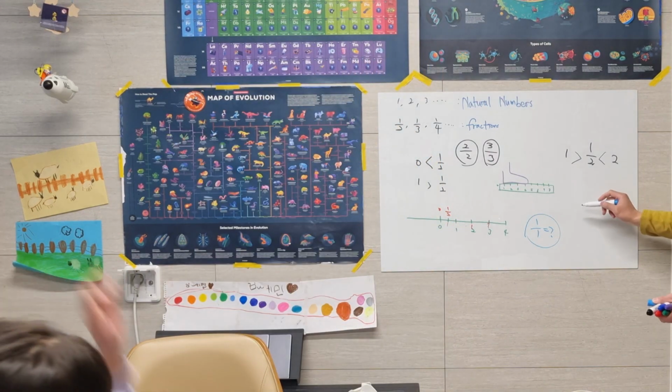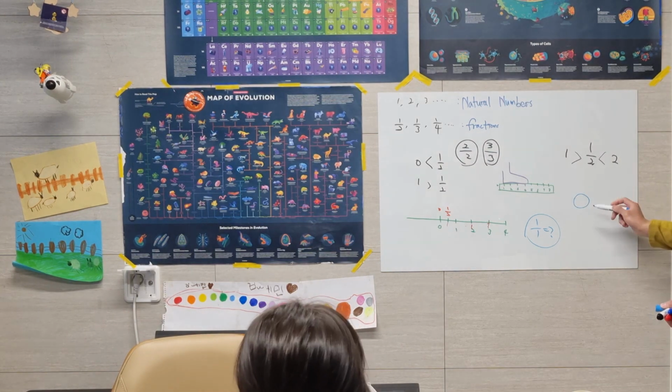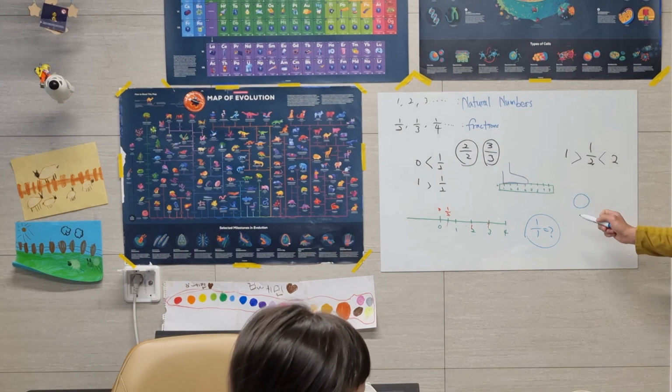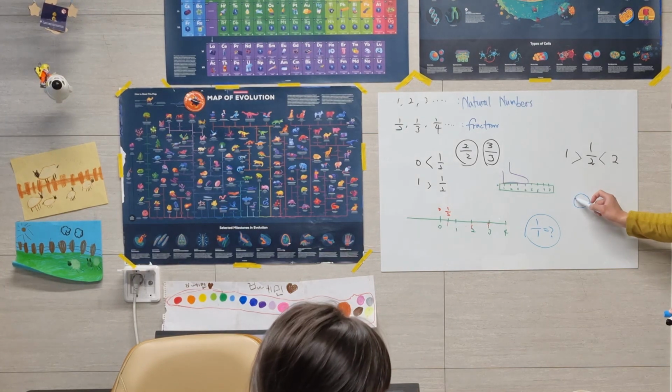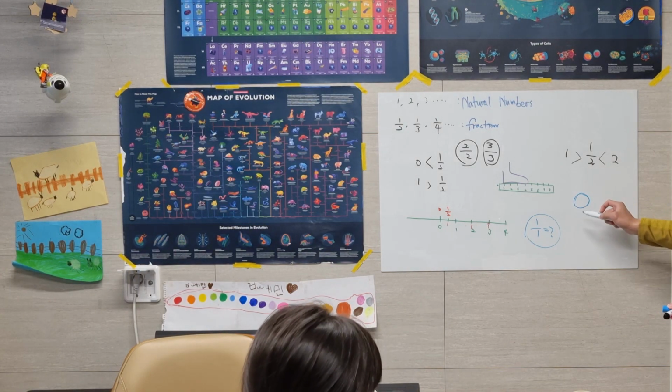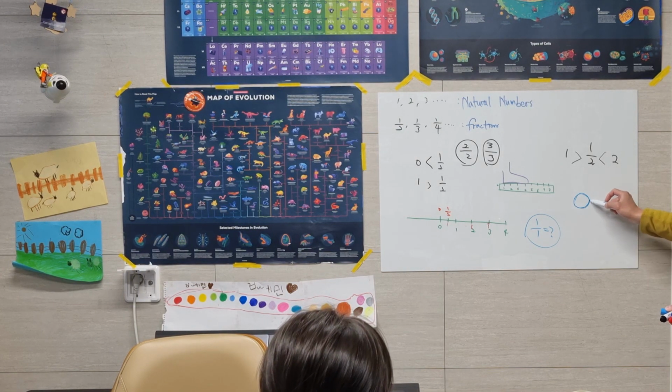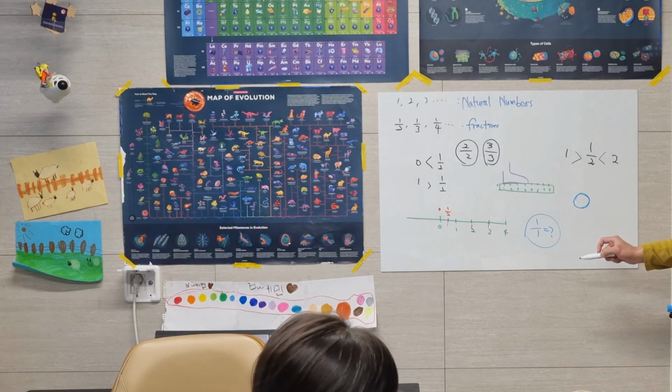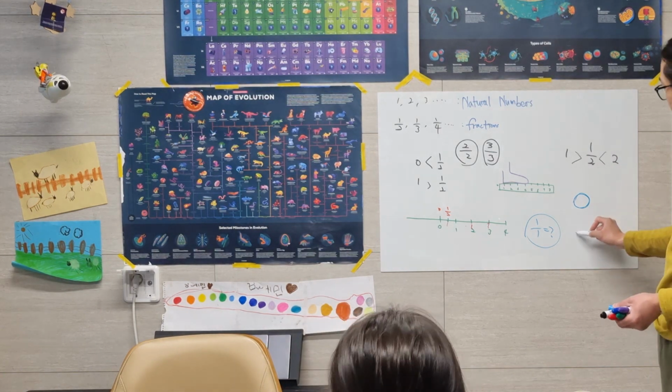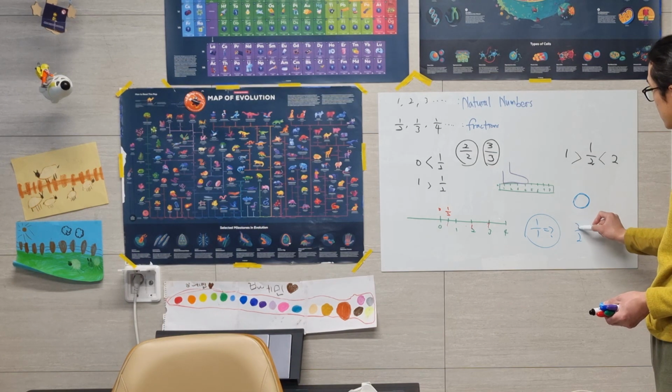There's a pizza, a square pizza. 1/1 means there's one pizza and you're gonna take one. Right? And let's say there's 2/2.